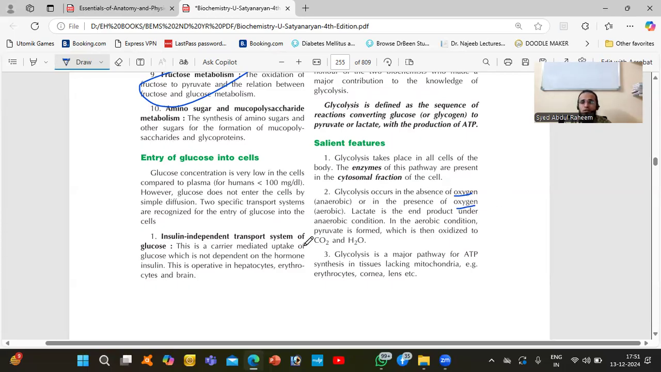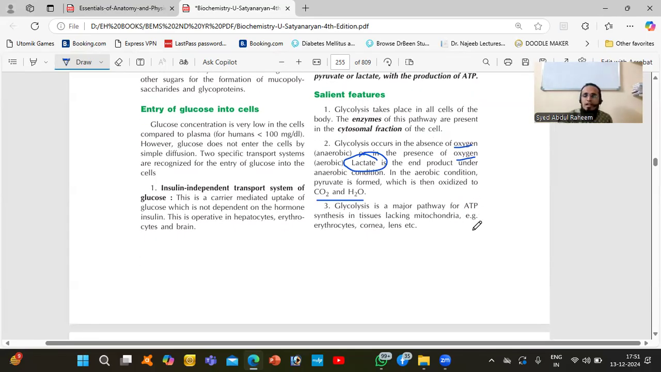In the absence of oxygen, what will happen? Carbon dioxide, hydrogen, water, everything will be present. Okay, so if there is no oxygen, what will happen? Then lactic acid will be produced in the absence of oxygen. In the presence of oxygen, what will happen? Carbon dioxide, water, and ATP will be produced.